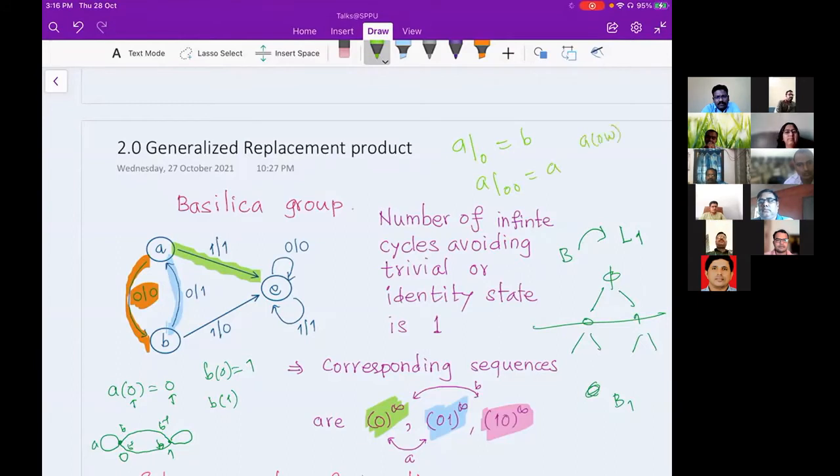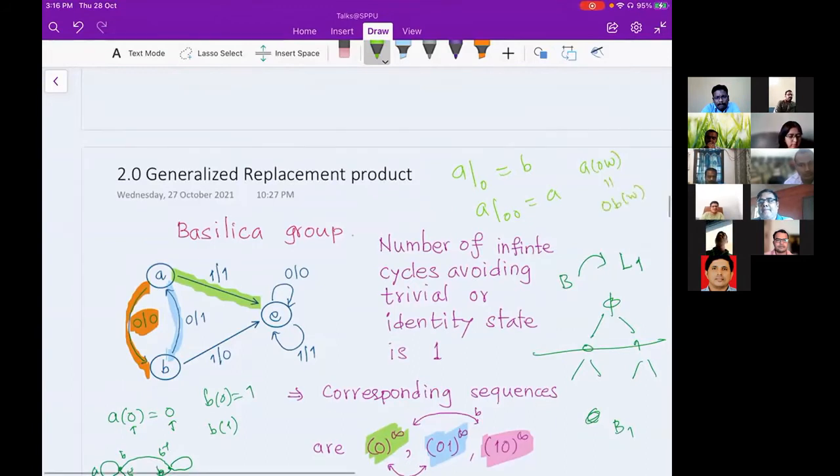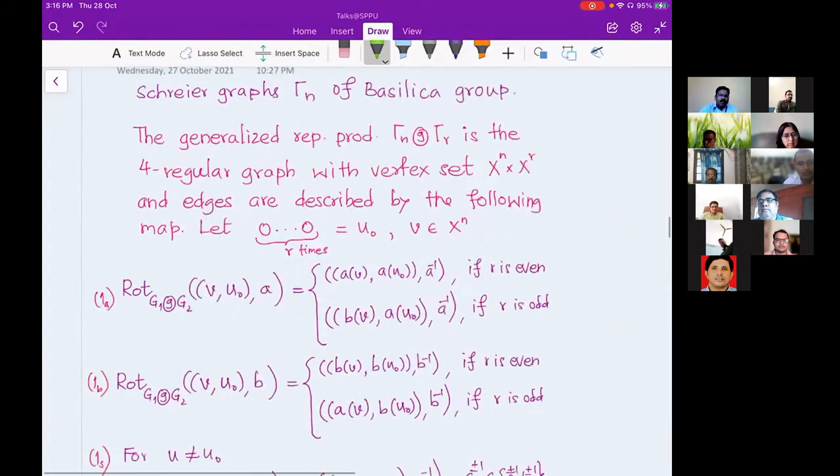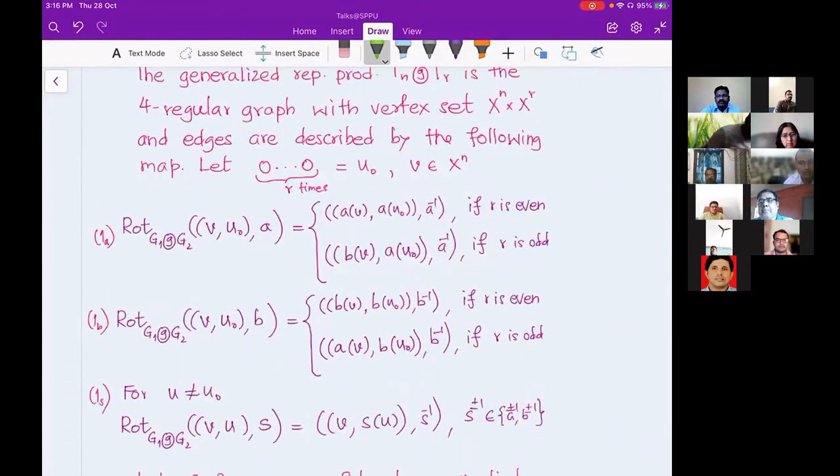Your action will be 0BW. But if you have A00W, then A00 is actually A only, not B. So it depends on your string of 0s, what is the length of that. And that's how the rotation maps are explicitly written.